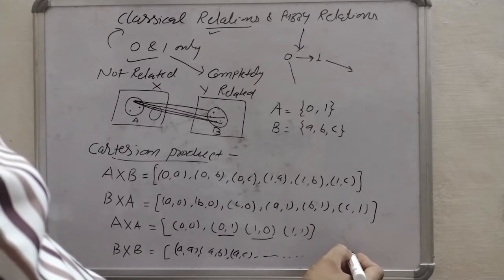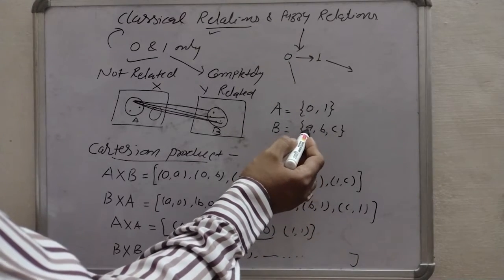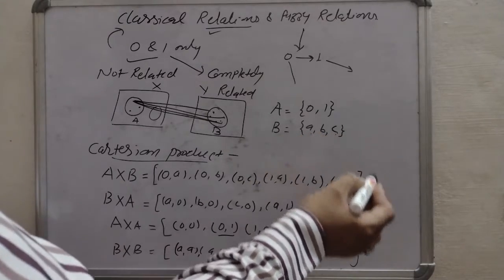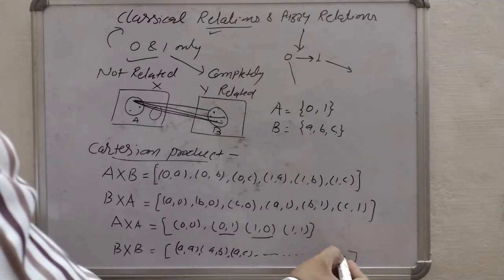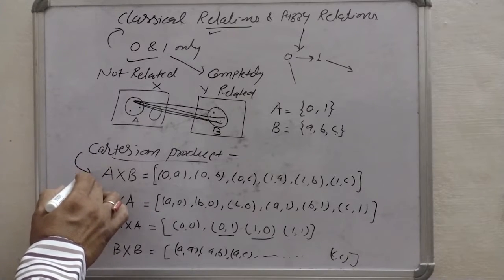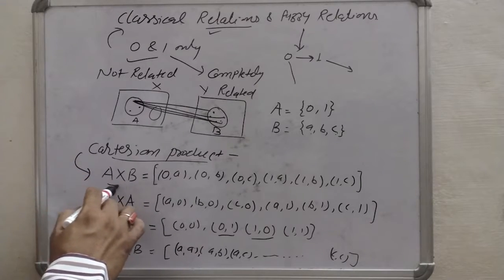In this way we can calculate, then BA, BB, BC, then CA, CB and finally CC. So in this way we can calculate Cartesian product. So this Cartesian product is basically giving you a relationship matrix.